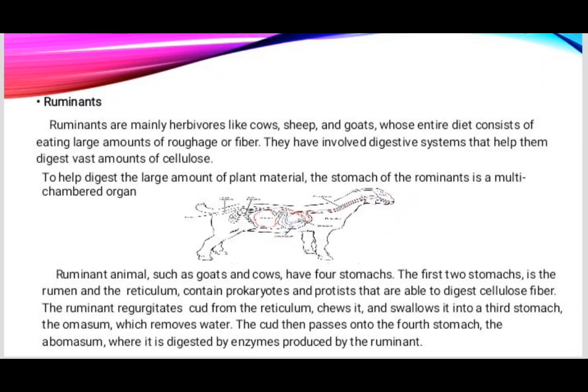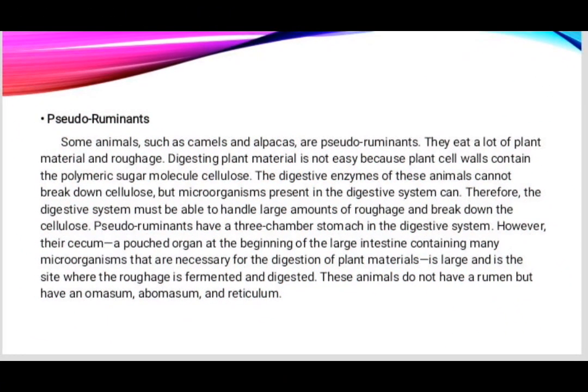The first two stomachs, the rumen and the reticulum, contain prokaryotes and protists that are able to digest cellulose fiber. The ruminant regurgitates food from the reticulum, chews it, and swallows it into a third stomach, the omasum, which removes water. The cud then passes into the fourth stomach, the abomasum, where it is digested by enzymes produced by the ruminant. And next is pseudoruminants.